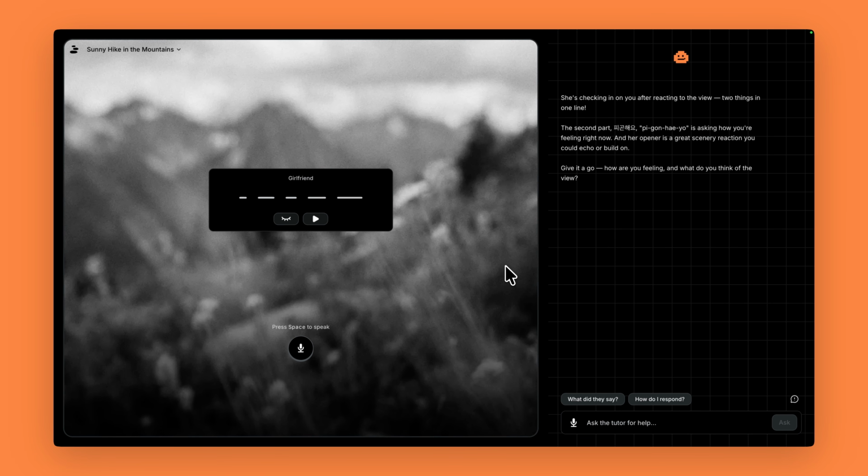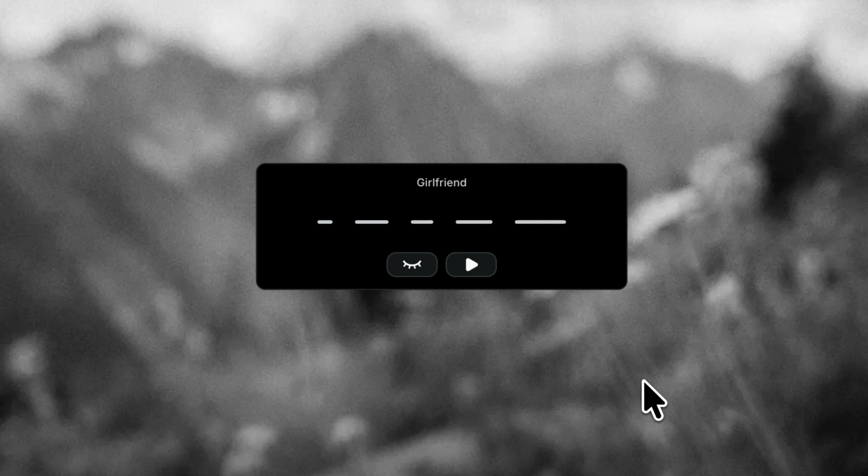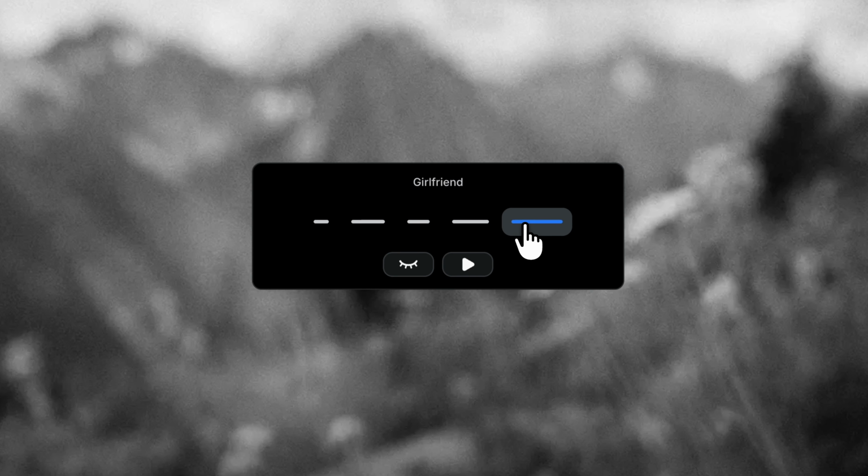The character inside the simulation will always start speaking first, and then the simulation pauses. We can see the left part of the screen contains the simulation itself, and on the right side we have the tutor, which we can turn to for support anytime during the exercise. In real life, you don't have captions, so to allow users to practice listening and speaking first, we've hidden the phrase by default and represented each word with a dash. You can click on a word to hear it again.